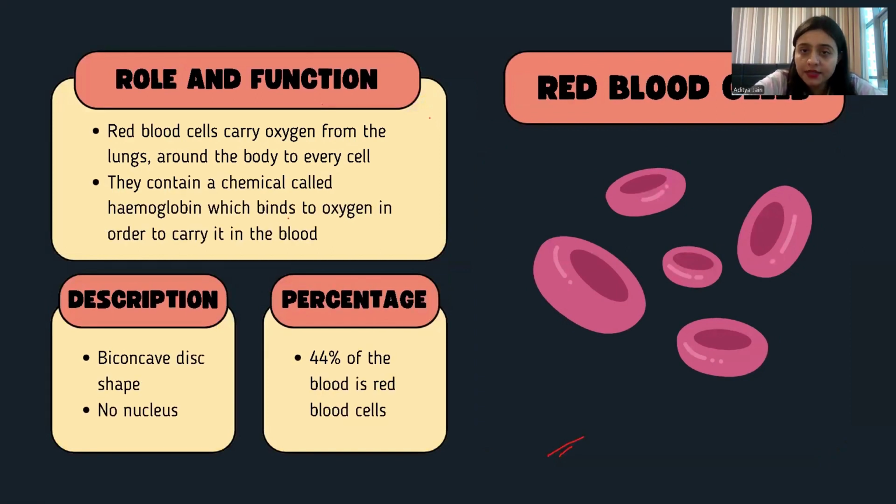So, red blood cells. अब हम एक एक करके फंक्शन जानेंगे. Red blood cells carry oxygen from the lungs around the body to every cell. You remember that I talked about cellular respiration in the respiratory system, in which I told you that the cells perform respiration, and then we talked about the mitochondria present inside them, the powerhouse.